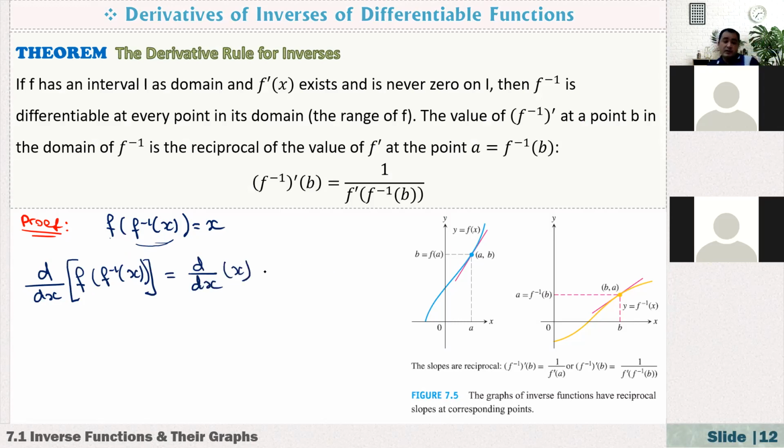So how do we differentiate the composite function? First, I need to differentiate f with respect to its input, which means f prime evaluated at f inverse of x,